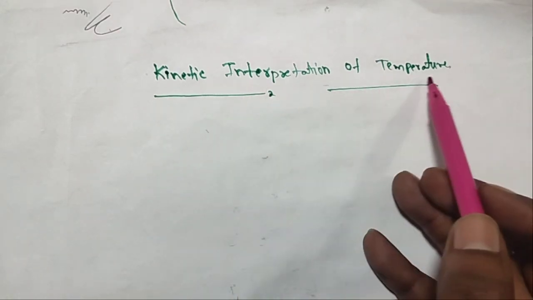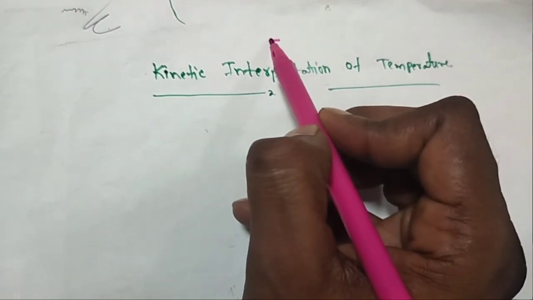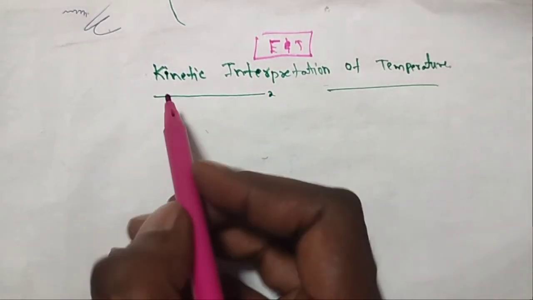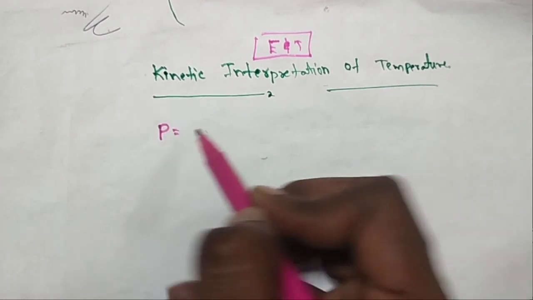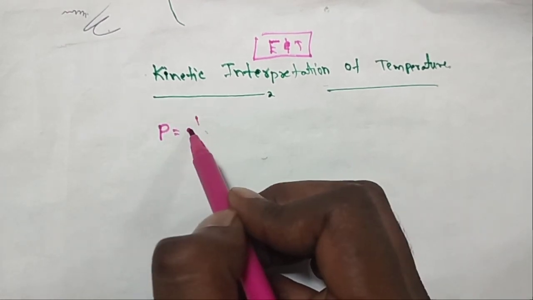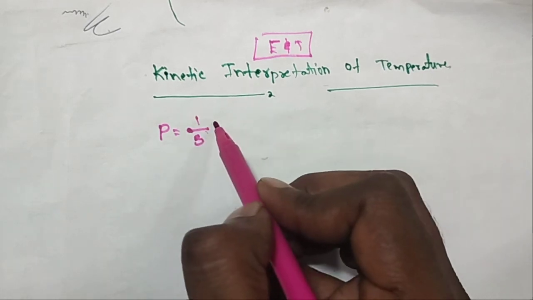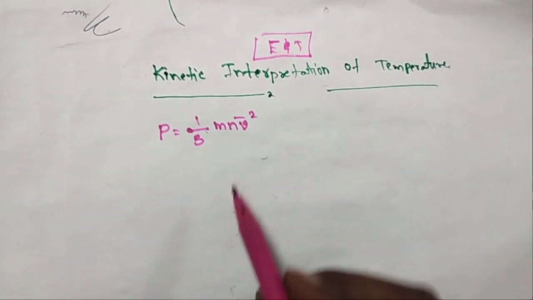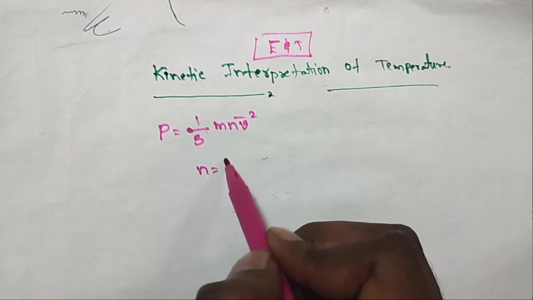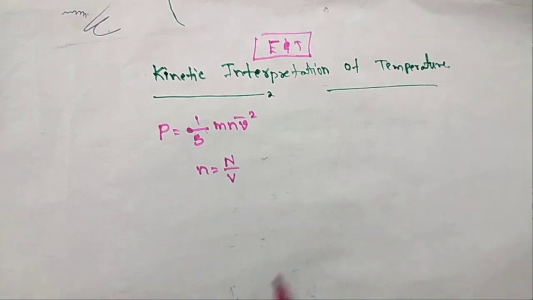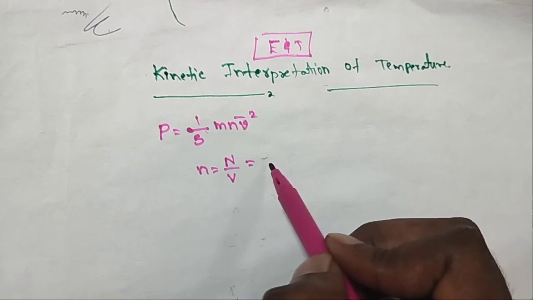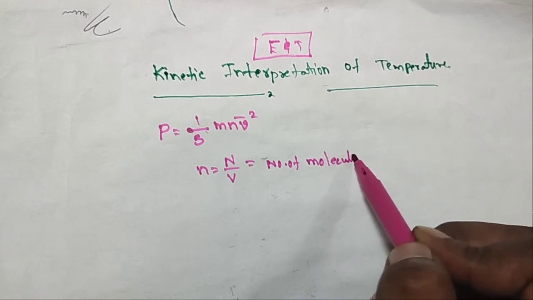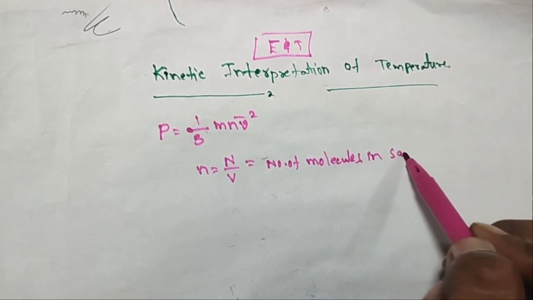Next, the kinetic interpretation of the temperature. What is the relation between energy and temperature? Is there any relation or not? We know the pressure exerted is P is equal to 1 by 3 m n v bar square. And small n is equal to capital N by V, where capital N is the number of molecules in the gas sample.